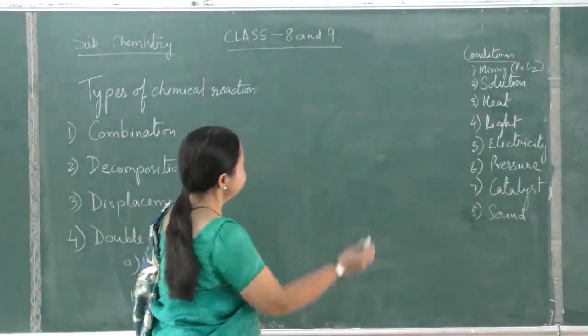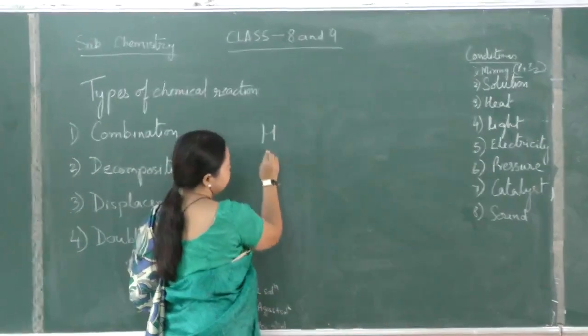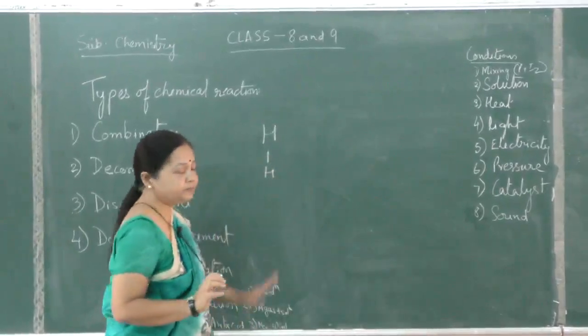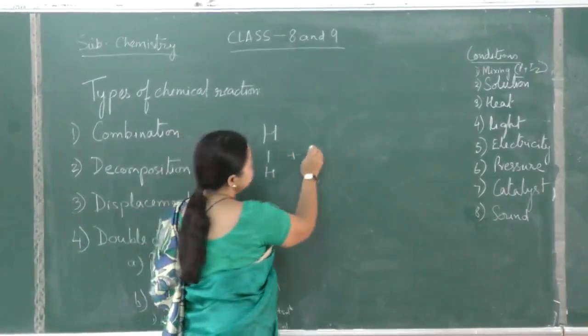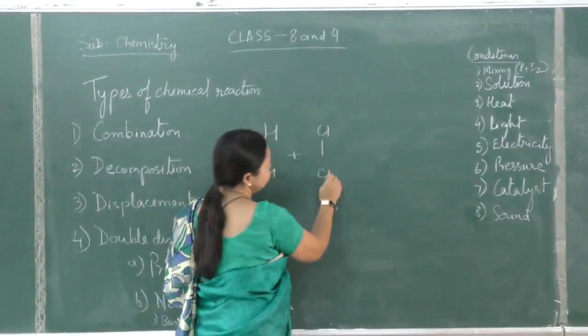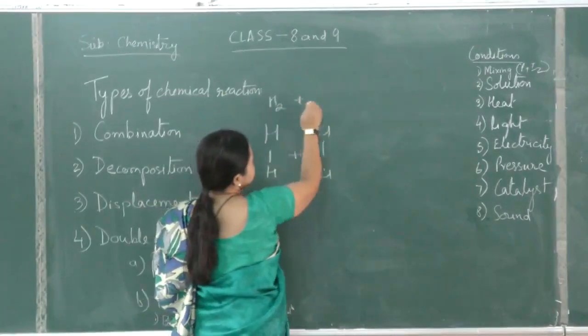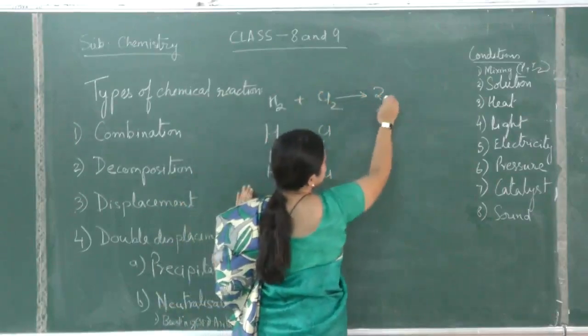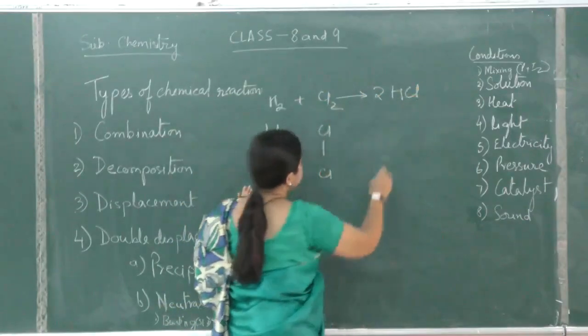So for example, suppose hydrogen, H2. I'm writing this, showing the bond in between. This reacts with chlorine molecule, Cl2: H2 plus Cl2. What does it give? 2HCl. Now how does it happen?